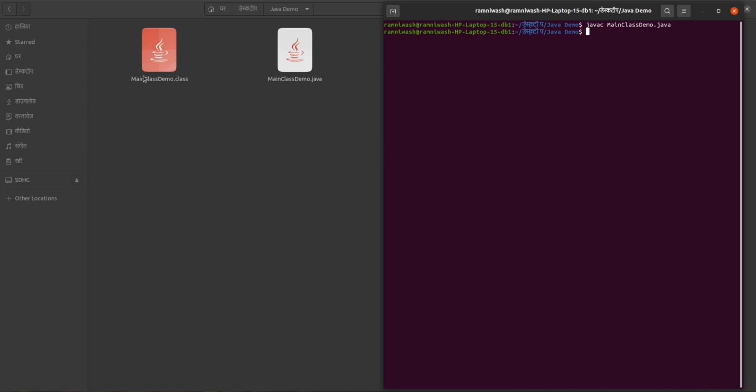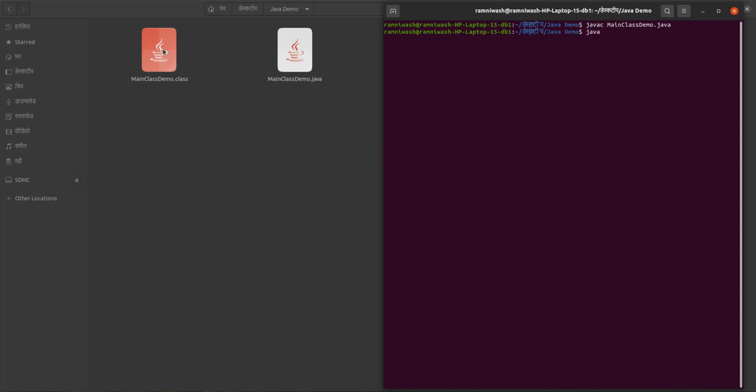Now this code is platform independent. This MainClassDemo.class file, you can execute in any environment, on any platform. The only condition is that in your target machine only the JVM should be installed. If JVM is not there, then you cannot execute. JVM is nothing but what comes when you install Java.